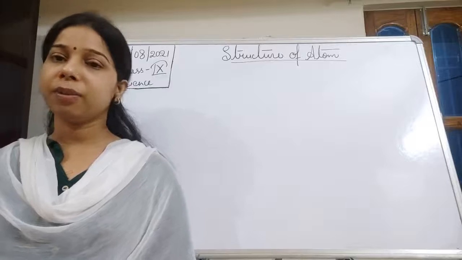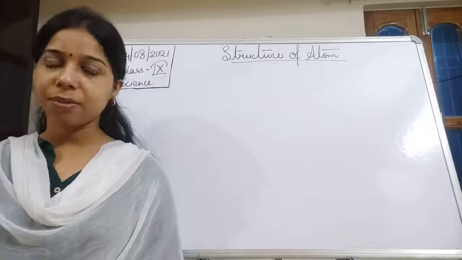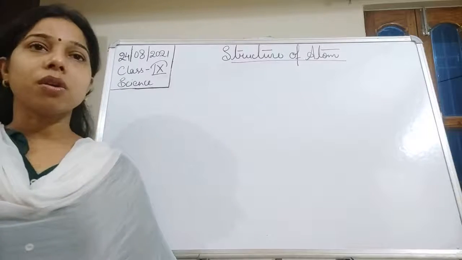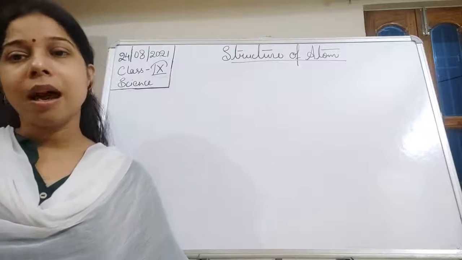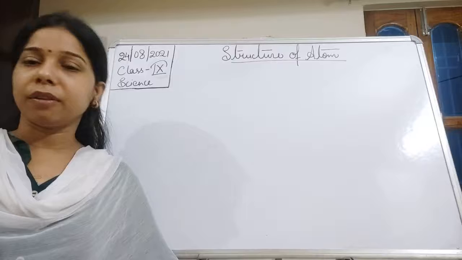So students, in the previous class we started this chapter, the structure of atom, and in this chapter we have seen the models given by Thomson and by Rutherford.